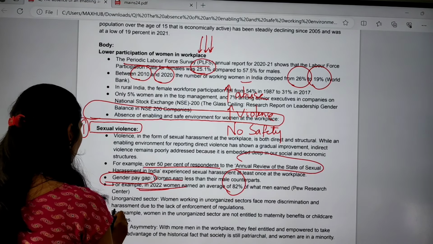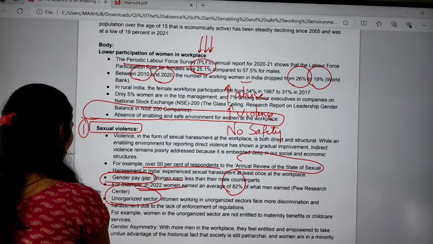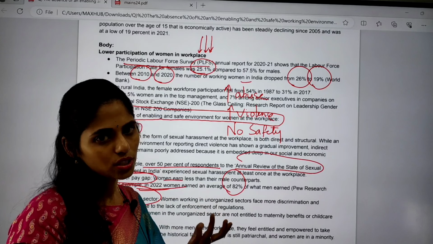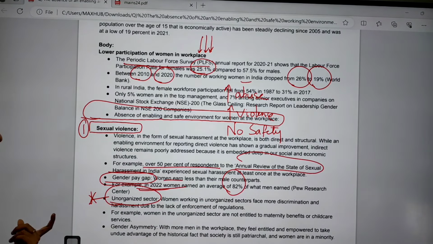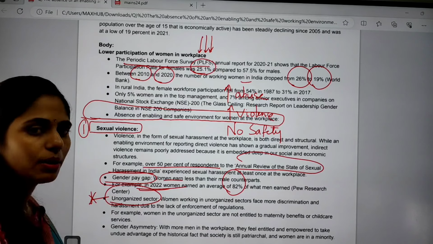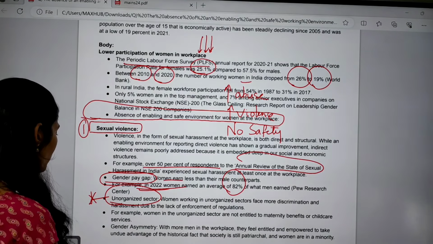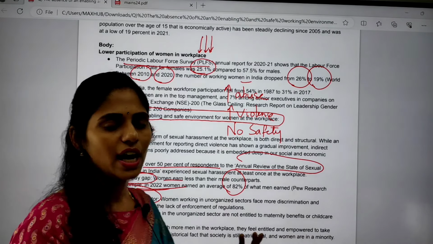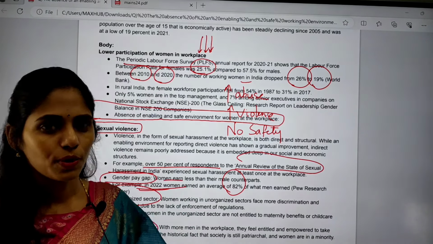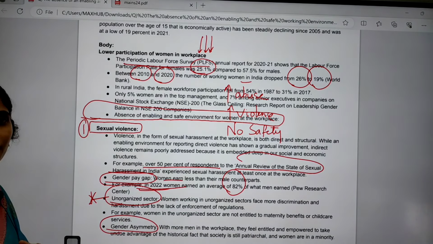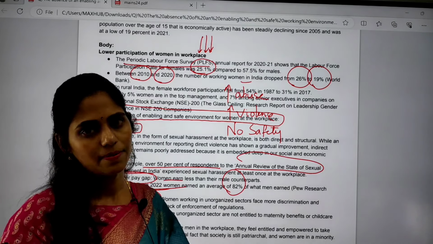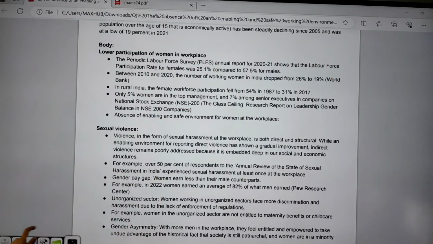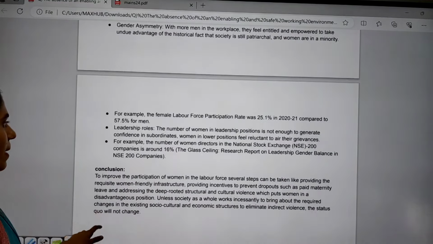And this one is that most of the work comes under the unorganized sector. Because of this, they will not get many social benefits, and because of this also, women are not very interested in coming out to do jobs. And next, there is gender asymmetry at the workplace. We have a patriarchal mindset, and because of this patriarchal mindset, women are seen as a minority in society. So this is also one important reason. These are the reasons for which we can say there is less women participation.